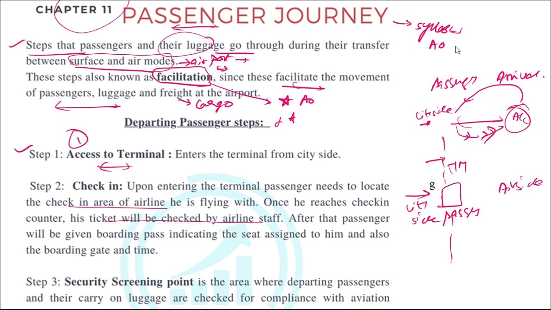Then at the entry of the terminal building, the security guard will check for the ticket. The passenger will show the ticket to the security guard, and if the ticket is found to be valid, then the security guard will allow the passenger to enter the terminal. So this is the first step, enter into the terminal.